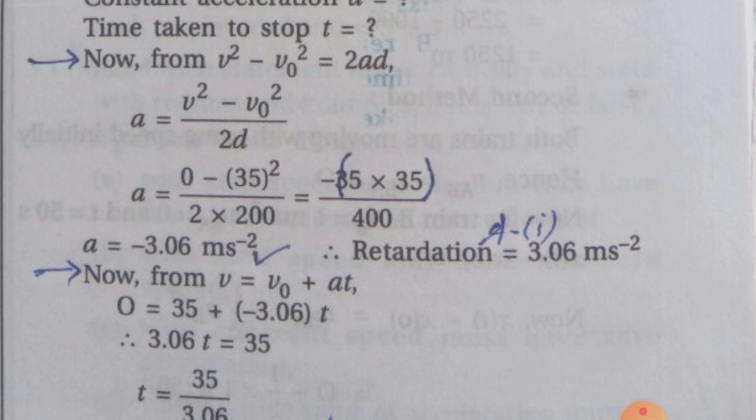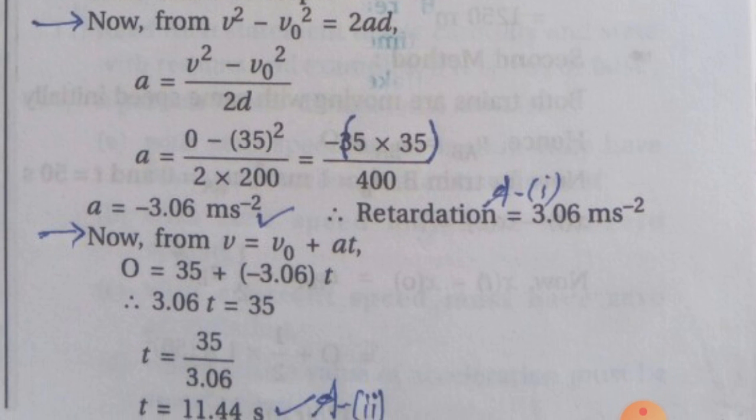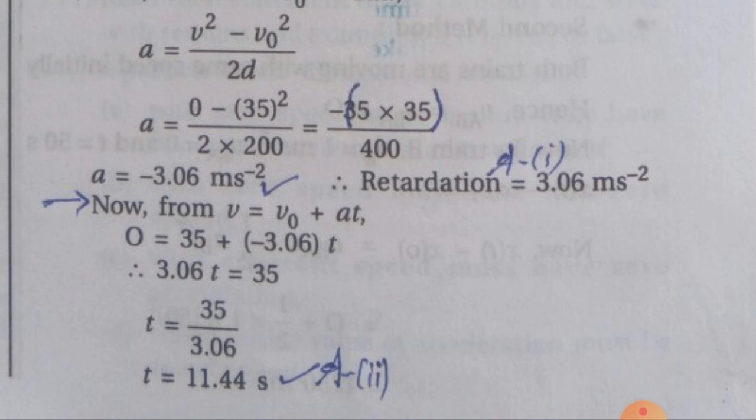taking minus 3.06 T on the other side of the equation. So 3.06 T equal to 35, therefore T equal to 35 upon 3.06, which is equal to 11.44, equivalent to 11.4 seconds. Therefore T equal to 11.44 seconds is answer number 2. Now next sum.